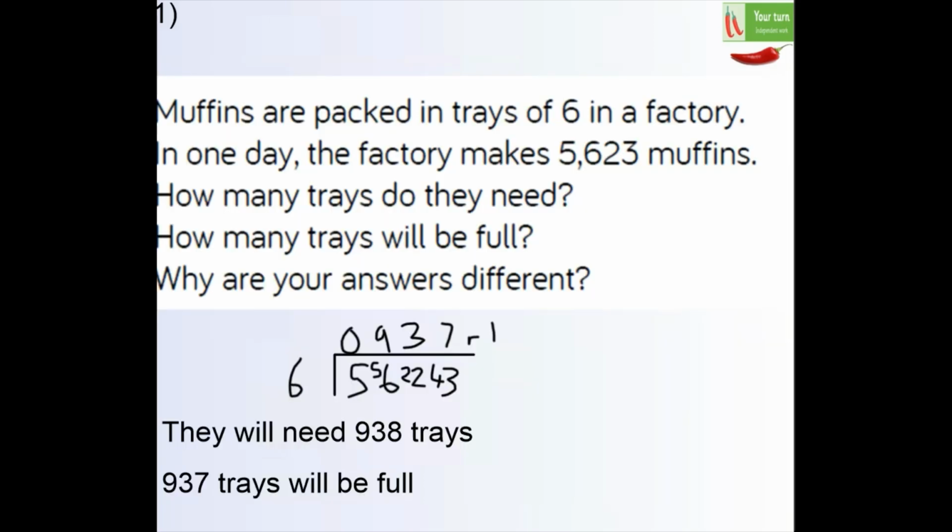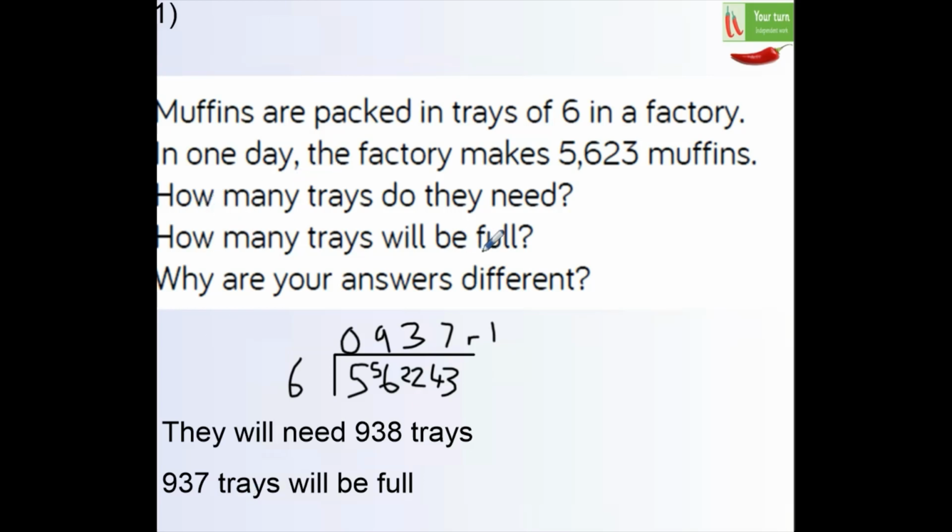Okay, Chili 1, this is your final question. So what I did here was I worked out 5,623 divided by 6, and the answer that I got was 937, remainder 1. So they will need 938 trays because you can't just forget about this remainder 1.